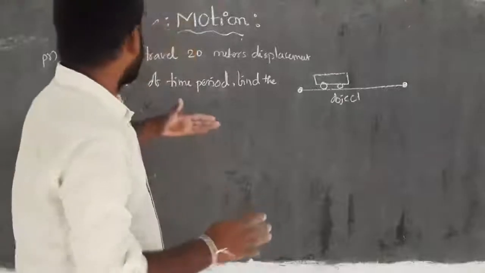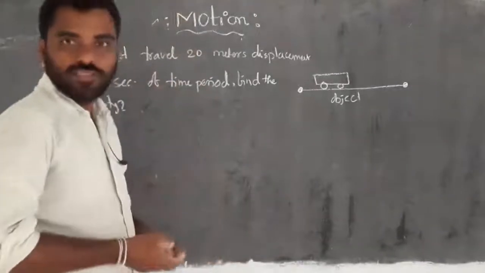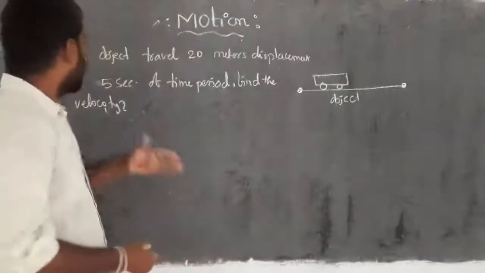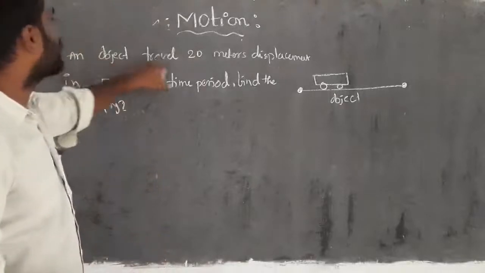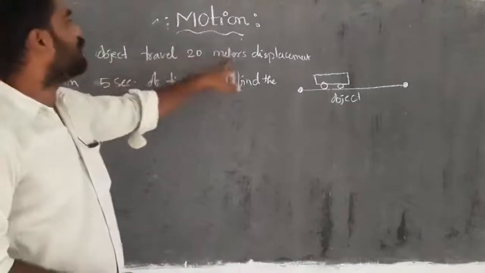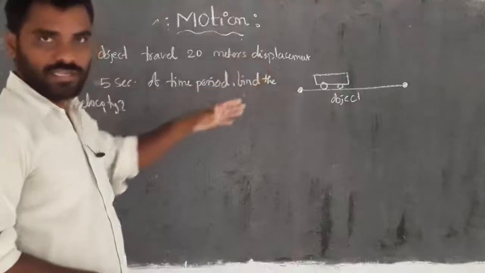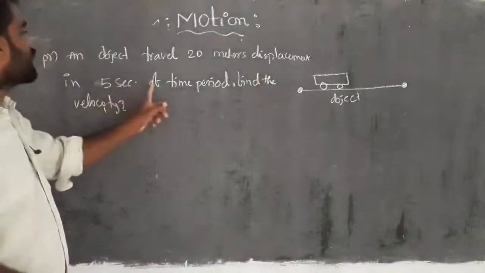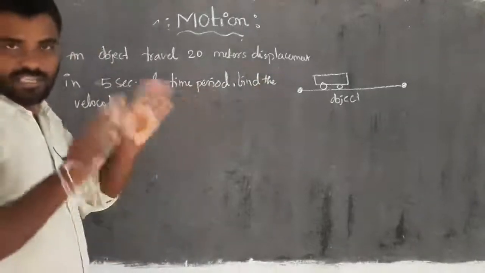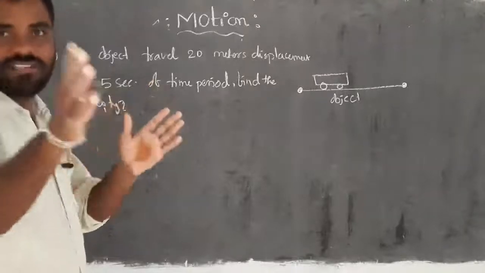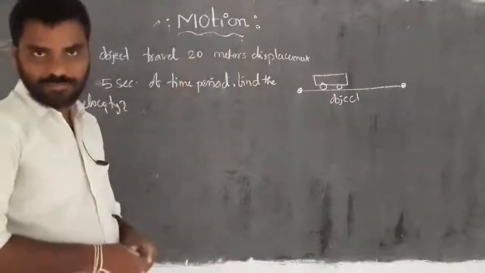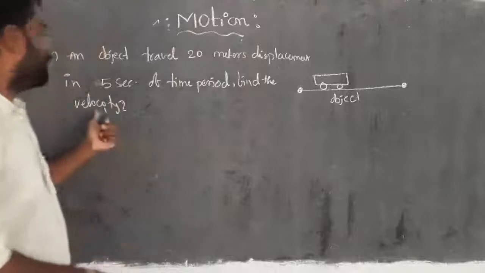Here we have one problem to solve for velocity. The problem is: an object travels 20 meters of displacement in 5 seconds. Means in 5 seconds of time it covers 20 meters of displacement. Then find the velocity.